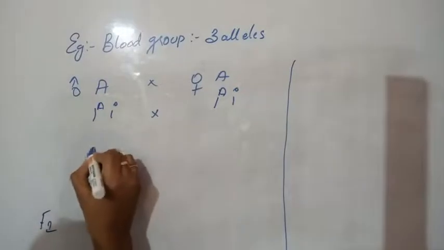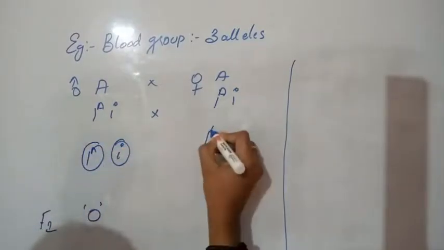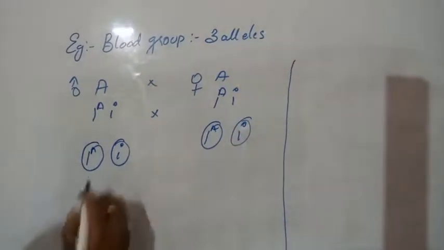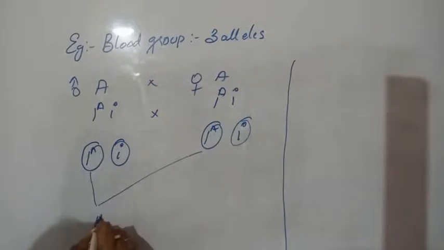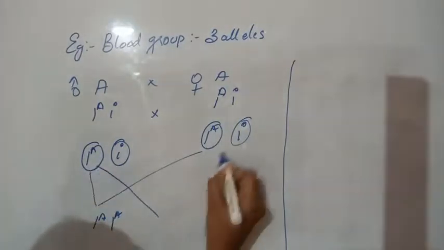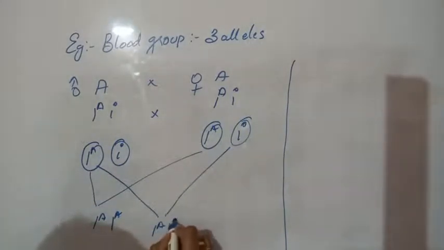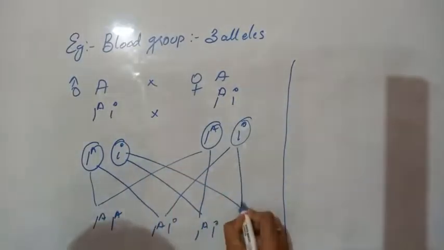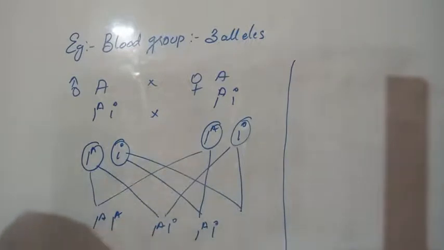Let's look. So obtain gametes here, and here also obtain gametes. So what will happen? IA combines with IA to form A blood group. Then here also A blood group. This is also A blood group, but here it will produce a different blood group, that is IOIO, which forms O blood group. So that is the condition they are talking about.